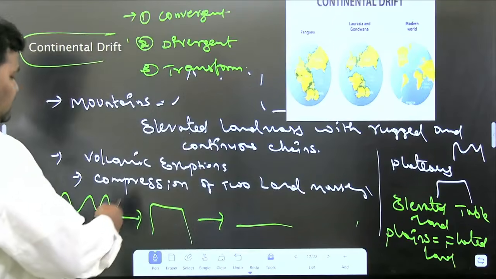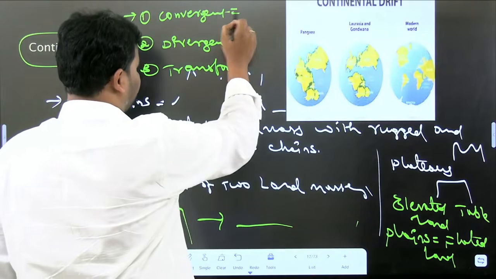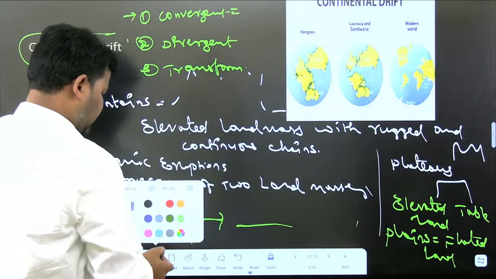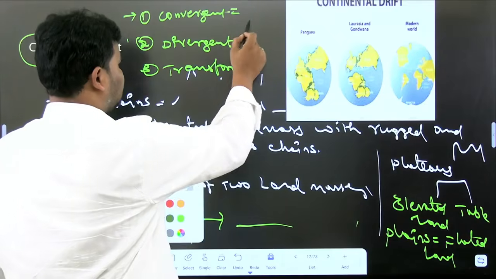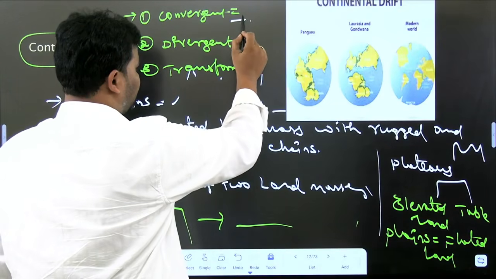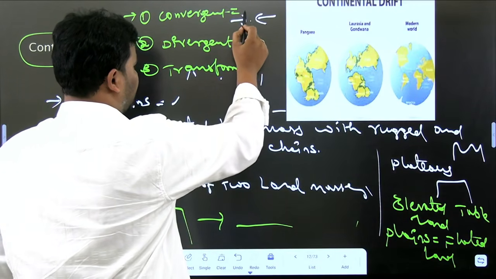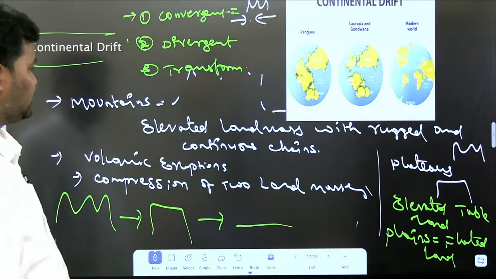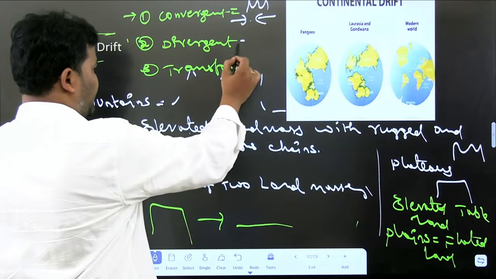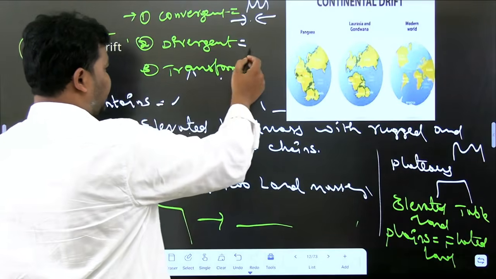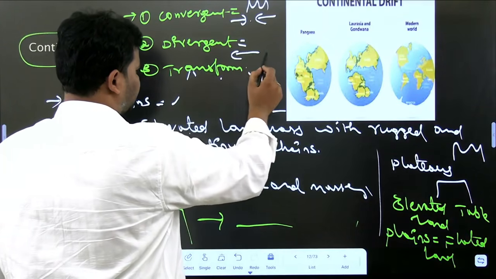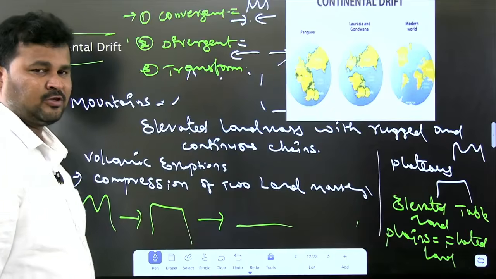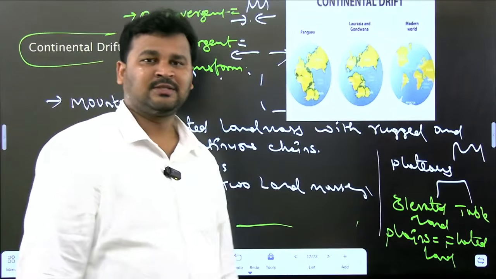Next, what is divergent? Let me write here. Convergent means the interaction, or else I can indicate with arrows: two plates are coming towards each other, leading to the formation of mountains. And the second one is known as divergent. Divergent means two different tectonic plates are moving away from each other. That is known as divergent.